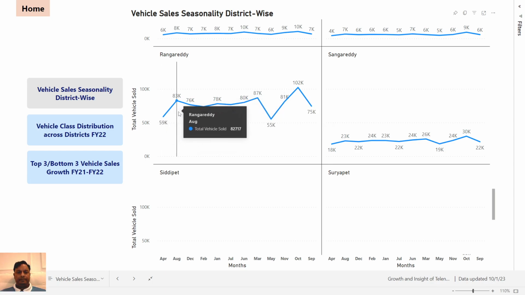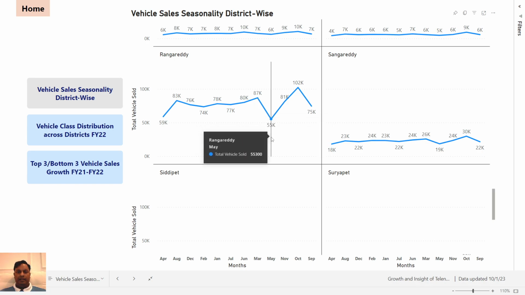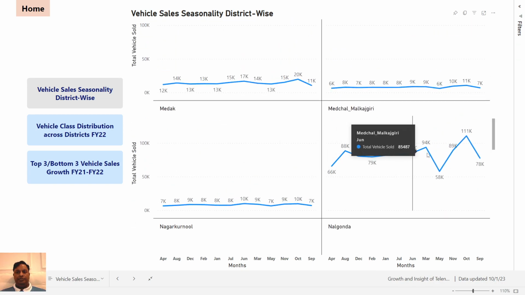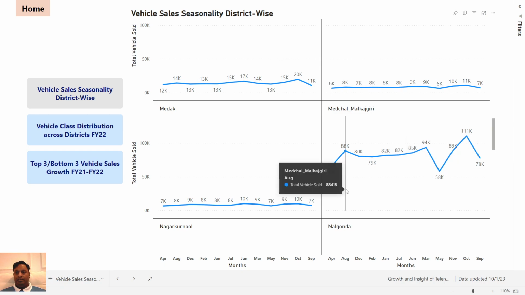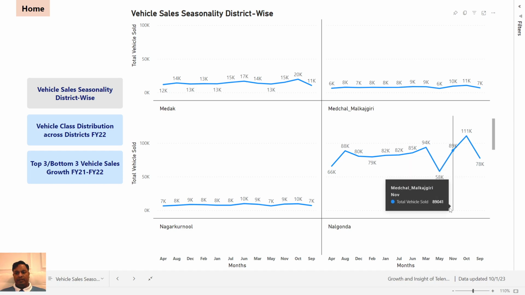For example, August, monsoon, Rangareddy, 83,000 vehicles sold. Again, March, year end, 87,000. Again, October, festival, people tend to buy more vehicles in these months. So the same we can see for Medchal Malkajgiri also. See, August, March, October. There's a dip also in May in all the districts.